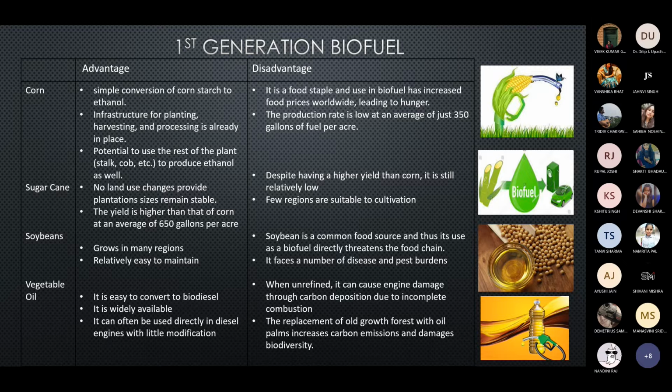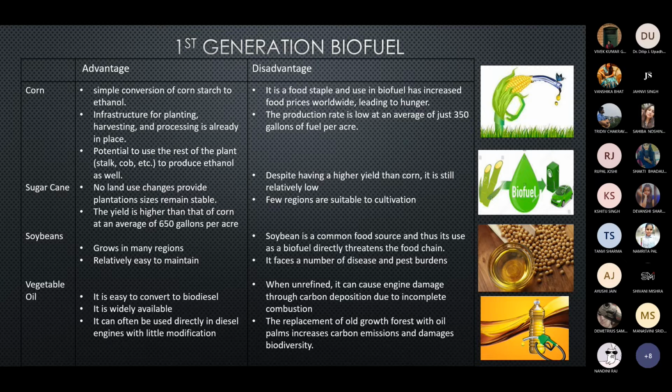The next is vegetable oil. The specialty of vegetable oil is that it comes in both first generation and second generation. Looking into the first generation, it is used only after it is cooked. This vegetable oil further acts as a biofuel or biodiesel in commercial processes. The advantages include that it is easy to convert into biodiesel, and it is widely available.